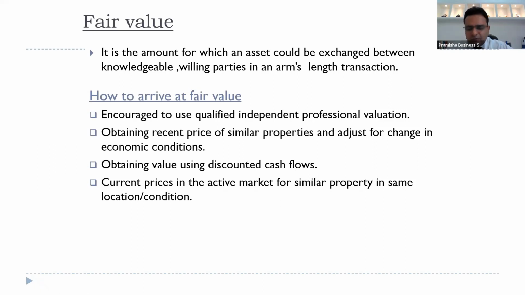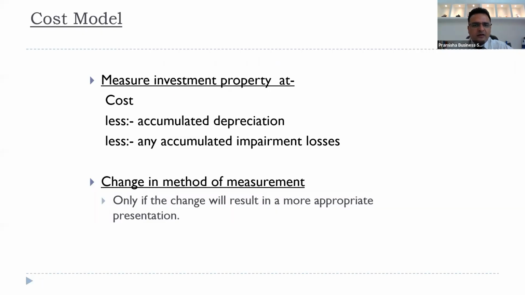We can use any of them to arrive at the fair value, because as I said, market value is fair value, but fair value is not necessarily market value. It can be an observed price as well. If you're using the cost model, we'll use the same principles of IAS 16 property, plant and equipment, less depreciation, less any impairment loss. But if you're using the fair value model, there is no requirement for impairment, because impairment testing is automatically being done when we are remeasuring the property at the end of last year, at the end of this year. Any difference we are taking to P&L, we are automatically testing it for impairment.